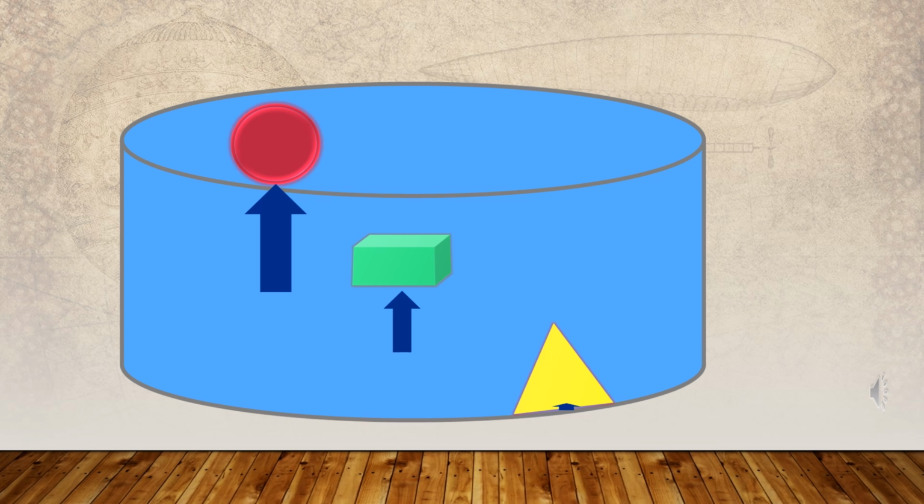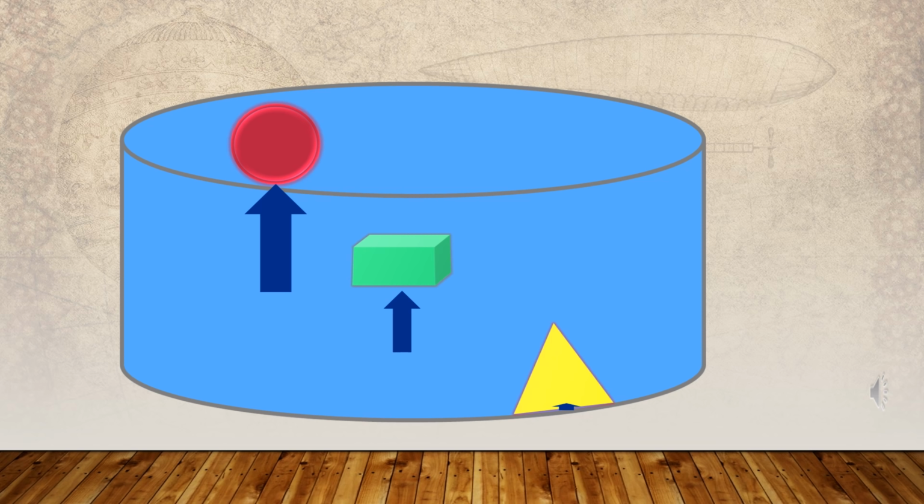For example, when we press an object that floats on water, such as the red colored ball floating on the surface of the vessel of water, we experience a force exerted by the water acting upwards.